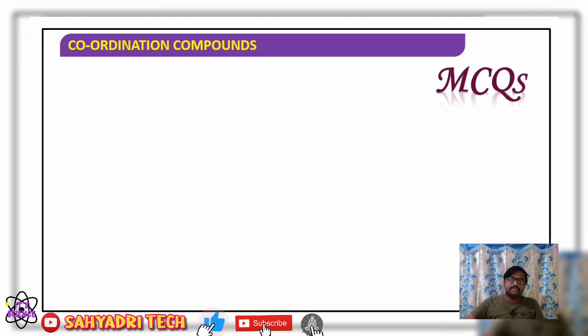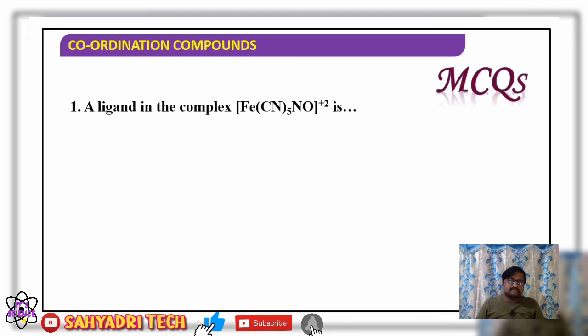Coming to the MCQs, the first MCQ: a ligand in the complex. What is the complex here? [Fe(CN)5NO], pentacyanonitrosylferrate, carrying a 2 minus charge.